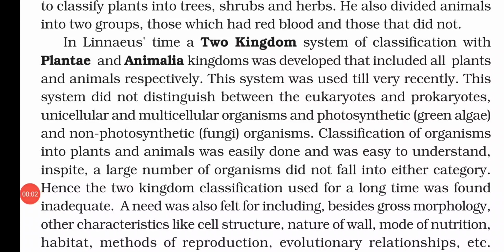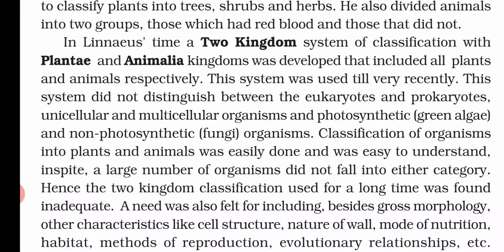In Linnaeus' time, the two kingdom classification was developed, in which Plantae and Animalia were the two kingdoms and they included all the plants and animals respectively. This system was used till very recently. Classification of organisms on the basis of plant and animal was very easily done and very easy to understand also. But in spite of this, lots of animals were not put in either category. That means lots of animals were not getting any place in either category.